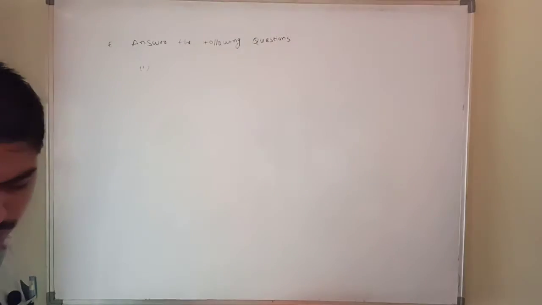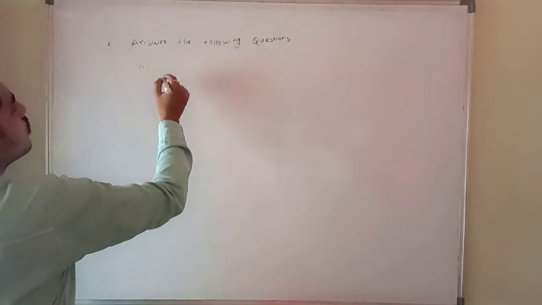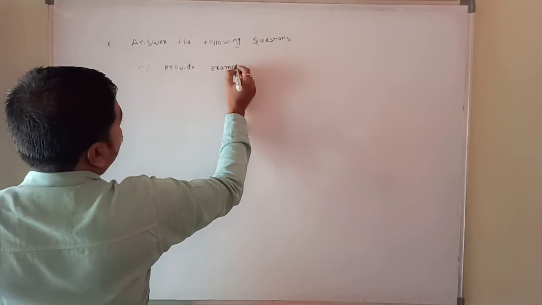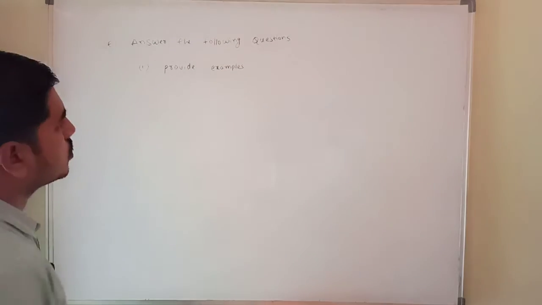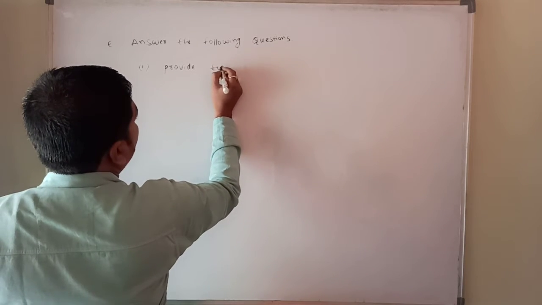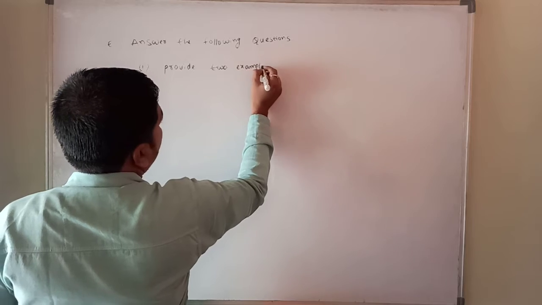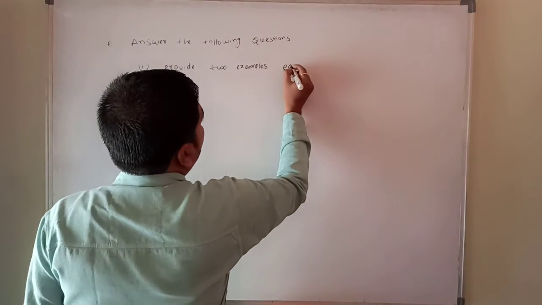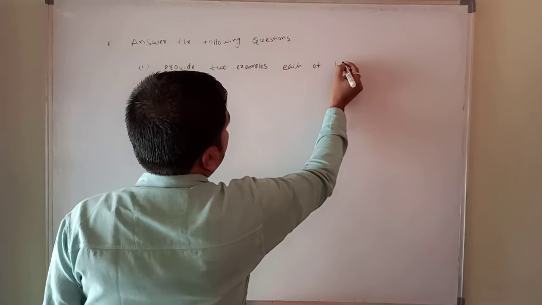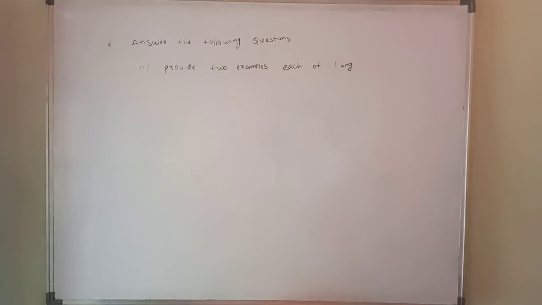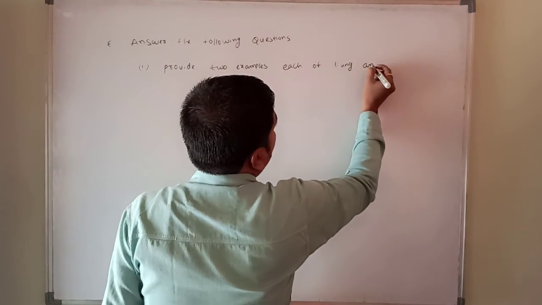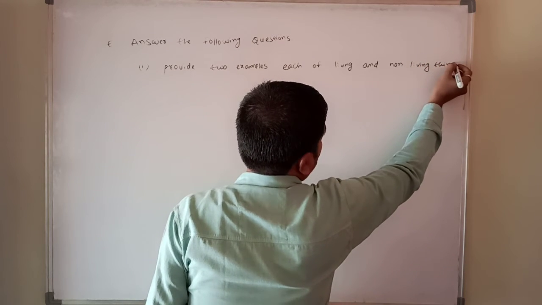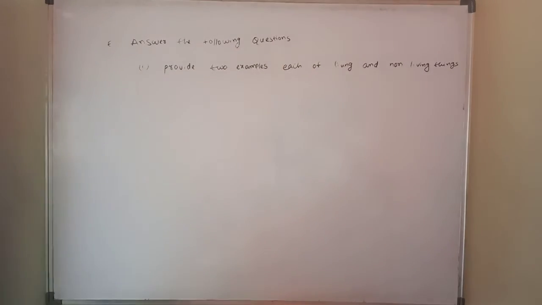The question is, provide 2 examples each of living and non-living things that are natural.